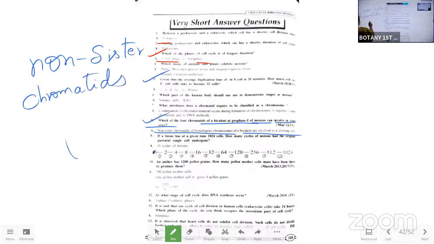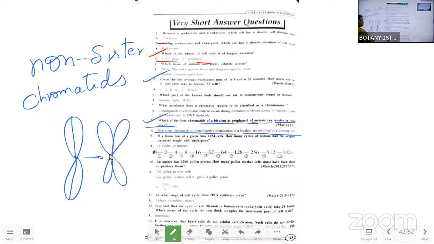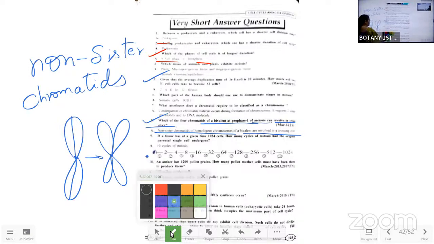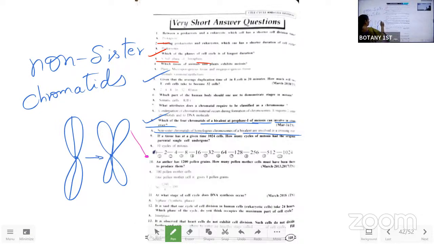First of all, when a chromosome divides vertically, the arms of the chromosome are divided till the centromere, and the centromere will be the same one. Then we will have 2 arms at each pole. These are the chromatids. Non-sister chromatids are from another chromosome, having another color. If that crosses over, these are called non-sister chromatids.